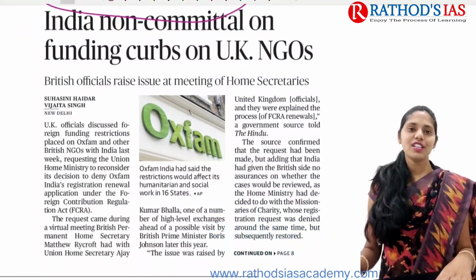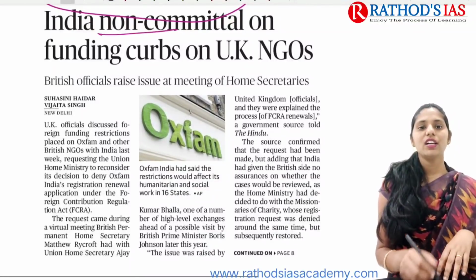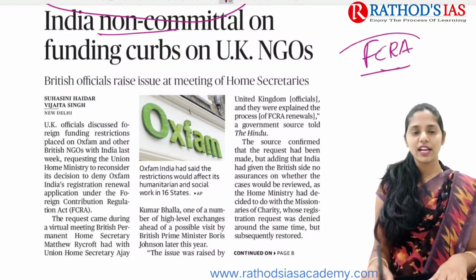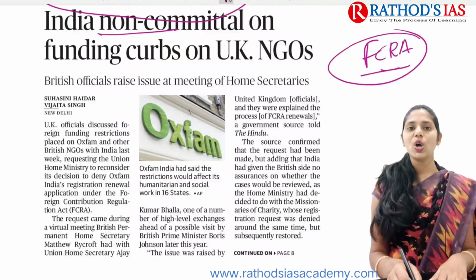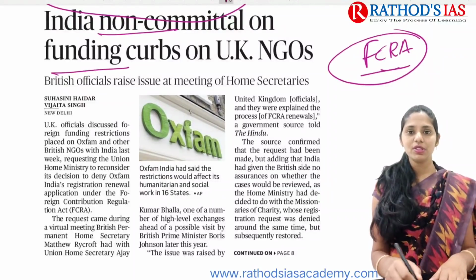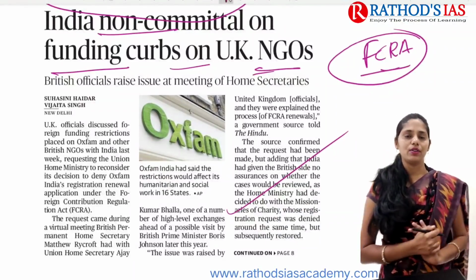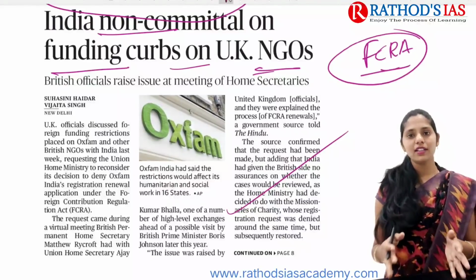And now let us see the next topic, that is regarding FCRA, the Foreign Contribution Regulation Act. The title says India non-committal on funding curbs on UK NGOs. To understand this, we need to go to the background. So what happened regarding this FCRA?